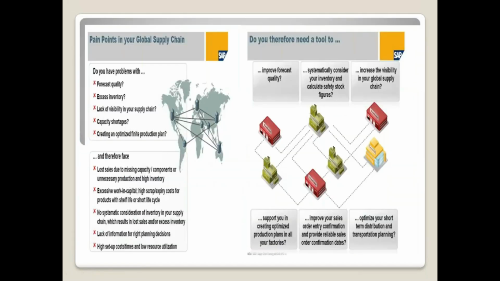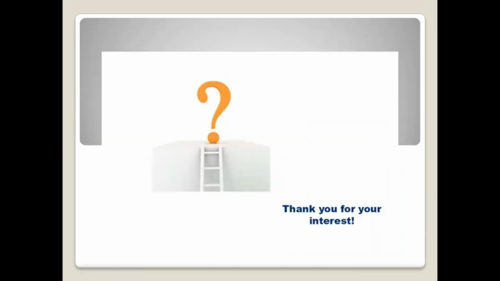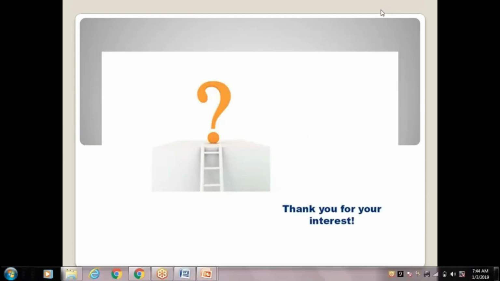And these are all pain points in a global supply chain. Many companies are facing these issues: forecast quality not good, maintaining excess inventory, lack of visibility of the supply chain, and capacity shortages. These are all global supply chain pain points. To get a solution and avoid all these issues, they need to implement SAP APO. So this is about today's demo.